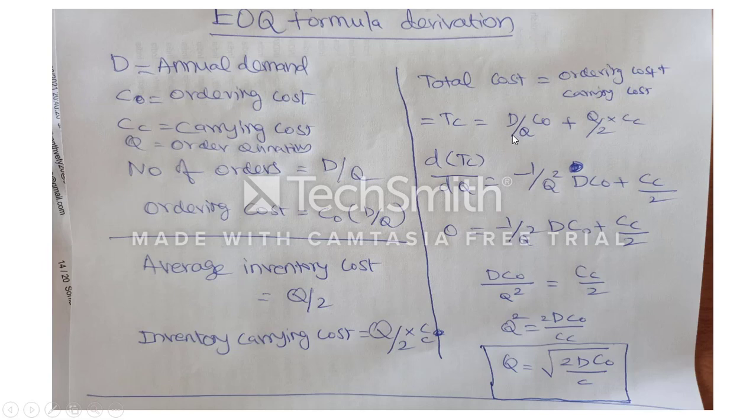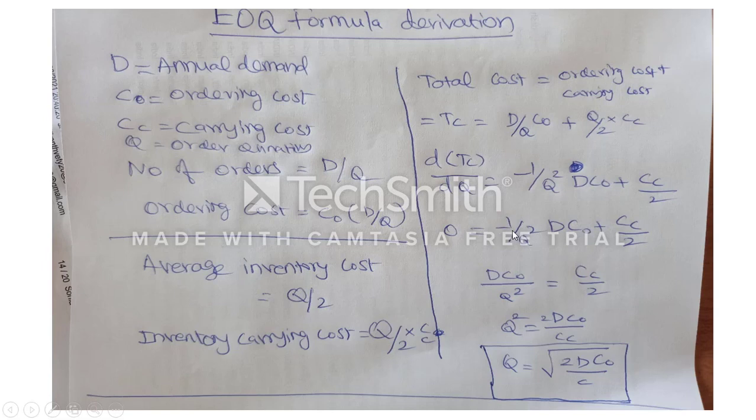The differentiation of 1 by Q is minus 1 by Q square. So D C0 will be available here. Then plus CC by 2, because the differentiation of Q with respect to Q becomes 1. So now we have dTC by dQ. The constant becomes 0. So now this is the relation we are getting.